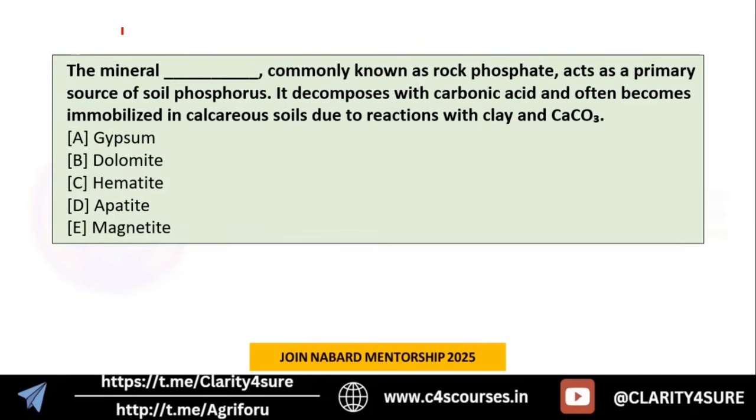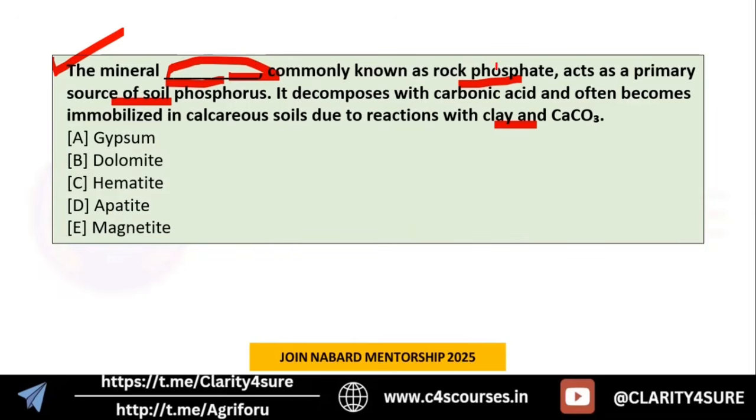The next question is in front of you. The mineral dash, commonly known as rock phosphate, acts as a primary source of soil phosphorus. It decomposes with carbonic acid and often becomes immobilized in calcareous soil due to reaction with clay and CaCO3. So what is the mineral which is also commonly known as rock phosphate and is used as a source of soil phosphorus?